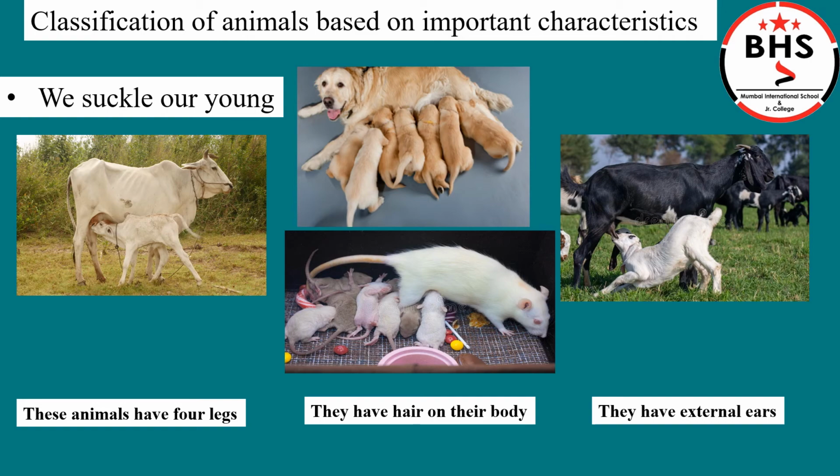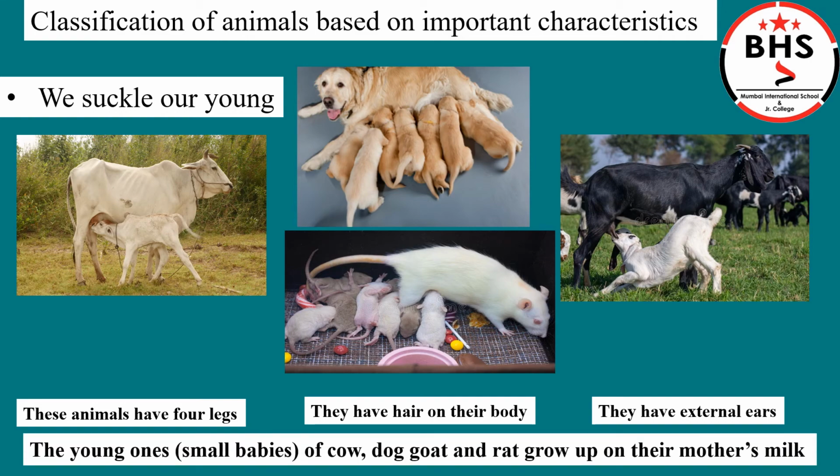They have outer ears just like us. The young ones, small babies of animals like cow, dog, goat, and rat grow up on their mother's milk. That is, the babies of a cow, dog, goat, and rat drink their mother's milk to grow up.